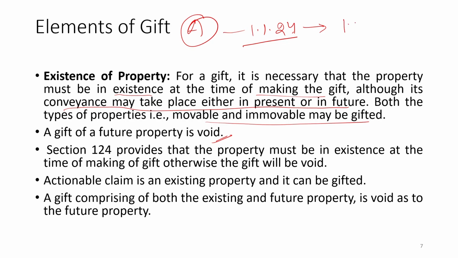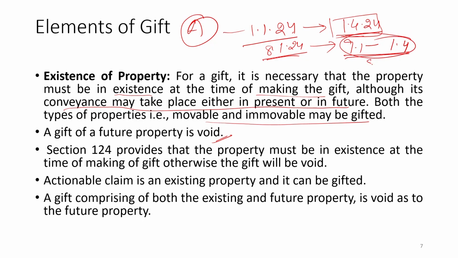property up to 1st April 2024, this number of items will be placed into that house, and then that will also be part of the gift. But the gift was executed on 8th January 2024. So, whatever property is coming in between 9 January and 1st April 2024, and suppose all those properties' value is approximately 5 lakh rupees, and that is going to be challenged by A's legal heirs. Okay, A's legal heirs.